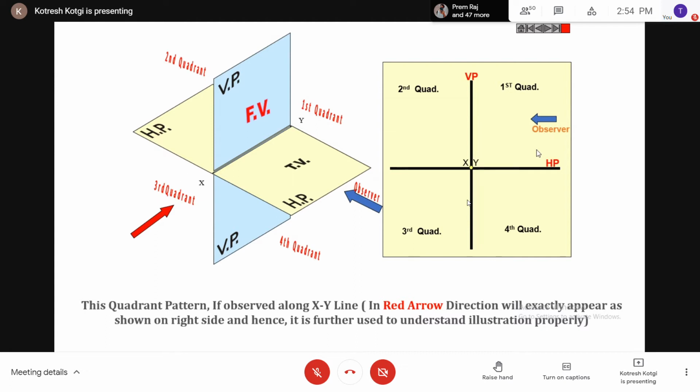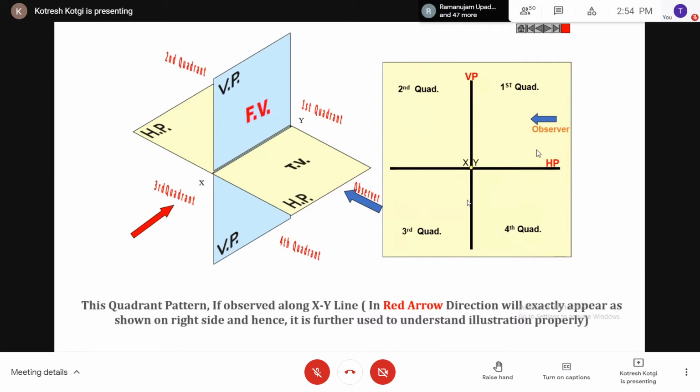Where do we get the front view? Vertical plane. Someone said horizontal plane. Front view always on the vertical plane. Top view always on the horizontal plane. Okay.